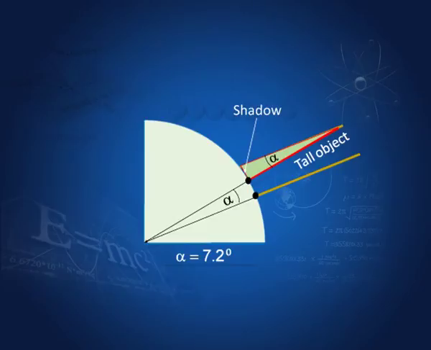These are the rays of the sun, and here they are vertical, and here they appear at an angle to the tall object. We can see from the shadow formed by the tall object, and this angle is alpha, which is equal to 7.2 degrees. Now, this angle alpha is known, and the distance between Cyane and Alexandria is known. Therefore, we can find out R, the radius of the earth. The experiment is very simple. In fact, you can also try to do this in a very simple manner.